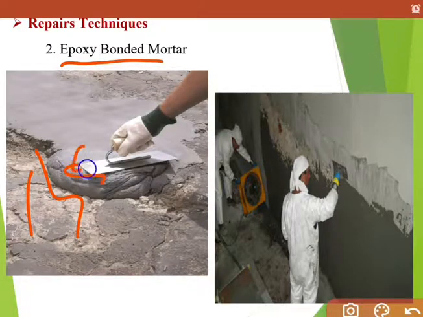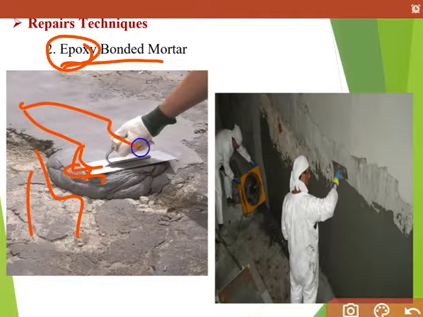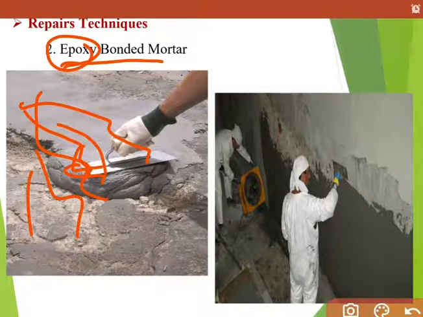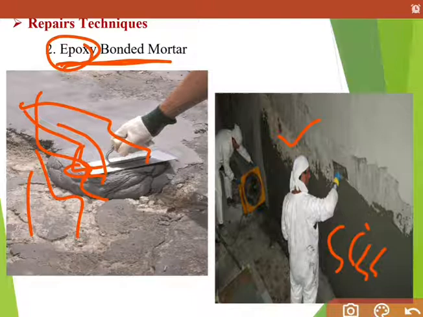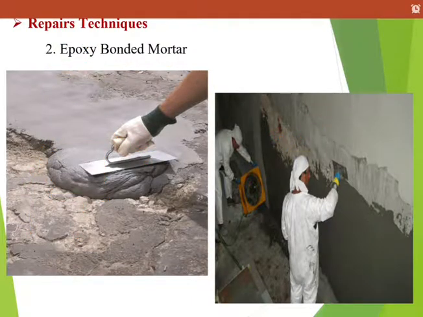So this is common mortar, and we mix epoxy into it and simply apply the coat on that spalled wall surface. Here you can see one laborer repairing the wall with the help of epoxy bonded mortar. Here you can see the dark portion is the epoxy bonded mortar. So this is the second technique.